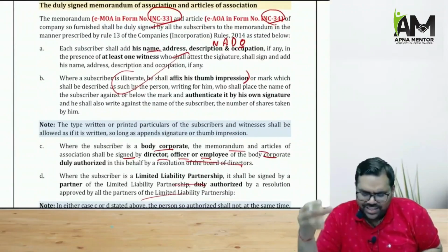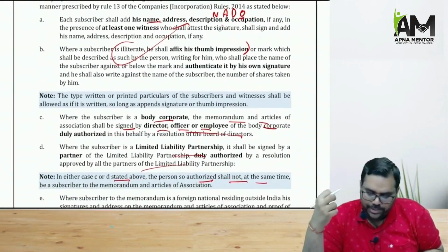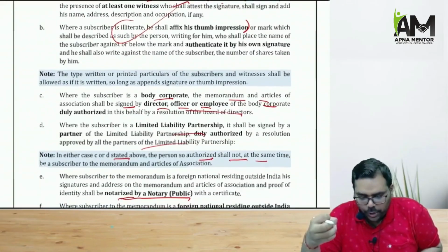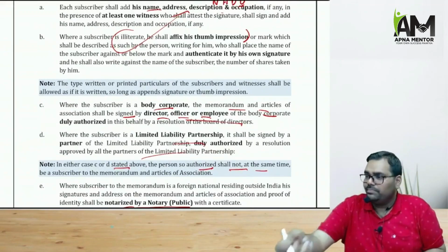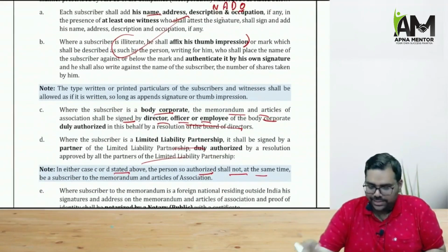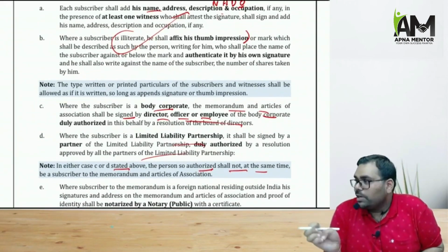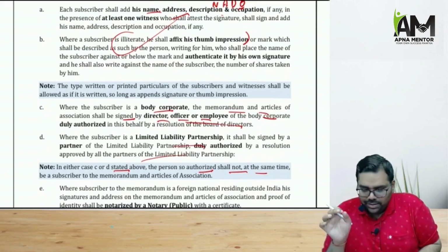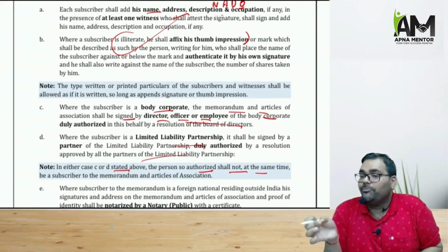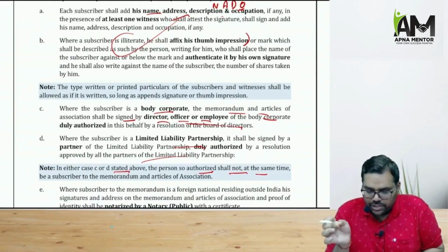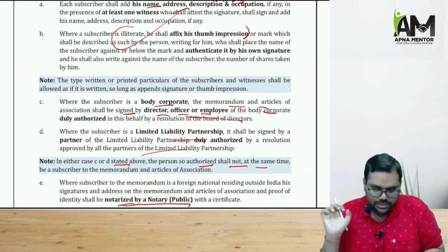Now they have given several clarifications, like if the subscriber is illiterate, then his thumb impression will be given. If the subscriber is a body corporate, then in that particular situation, the body corporate will not come and sign. So the director, officer, or employee authorized by the body corporate will sign. But that director, officer, or employee should also not be a subscriber to the memorandum and to the articles.